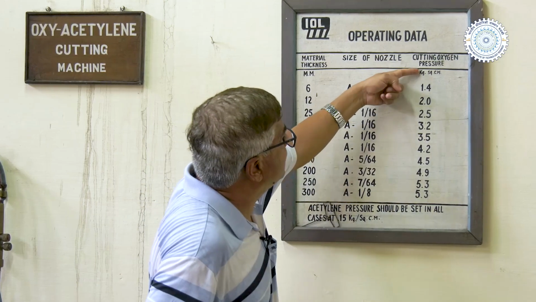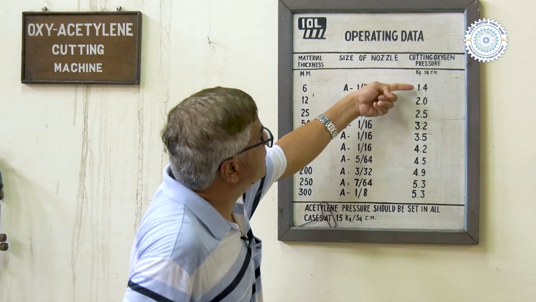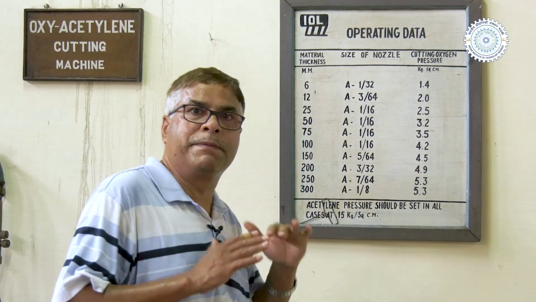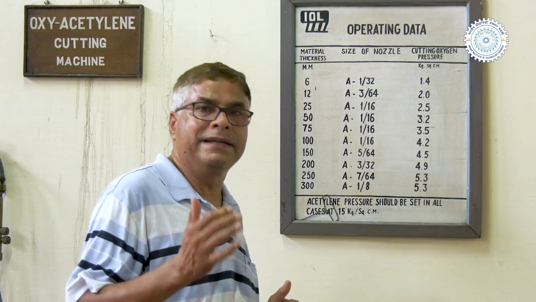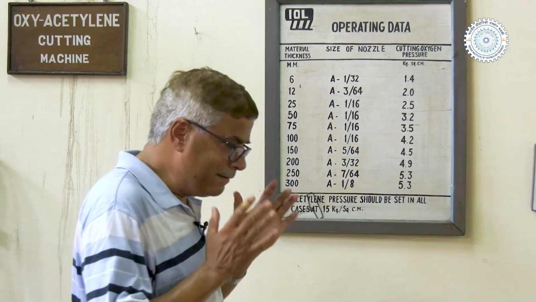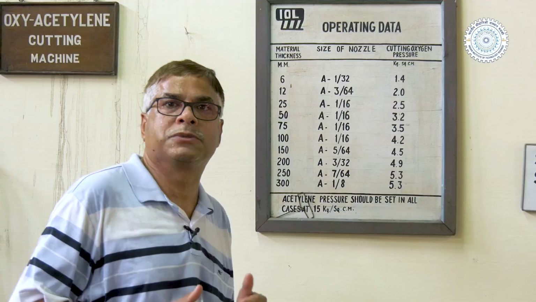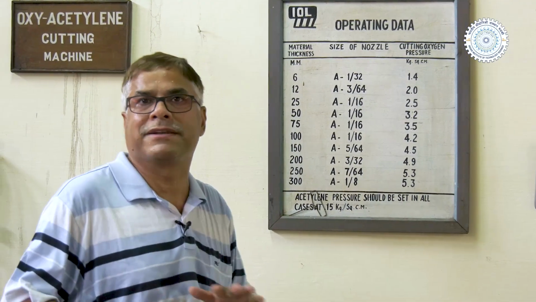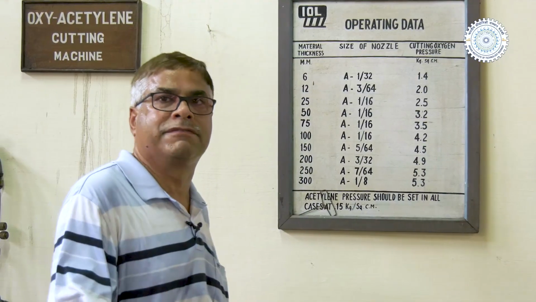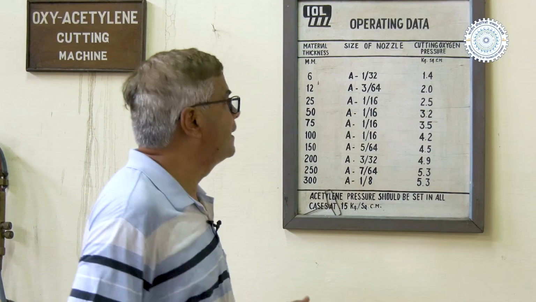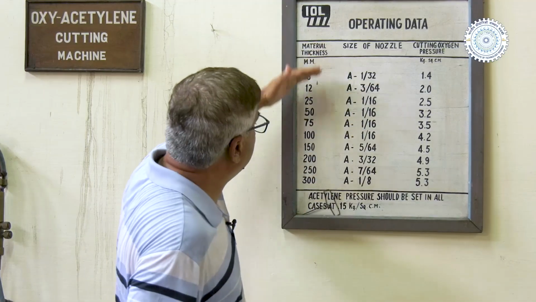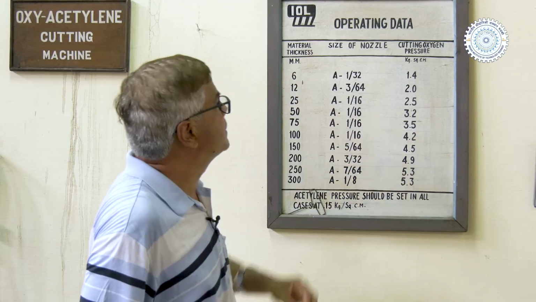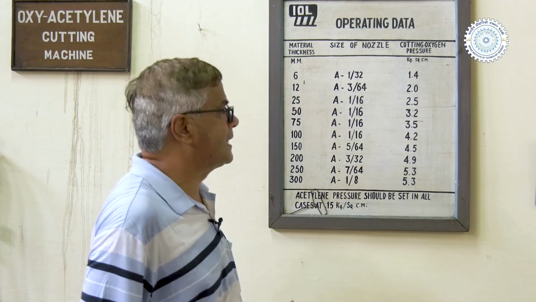And you can see the oxygen pressure which is used for the cutting purpose. Once the preheating part is over and the kindling temperature has been attained, then we supply the oxygen jet, so that oxidation can take place and the exothermic reaction generates a lot of heat, which in turn facilitates the melting and cutting of the plates. So, this is just a broad guideline for cutting different steel plates using different oxygen pressures and nozzle sizes.